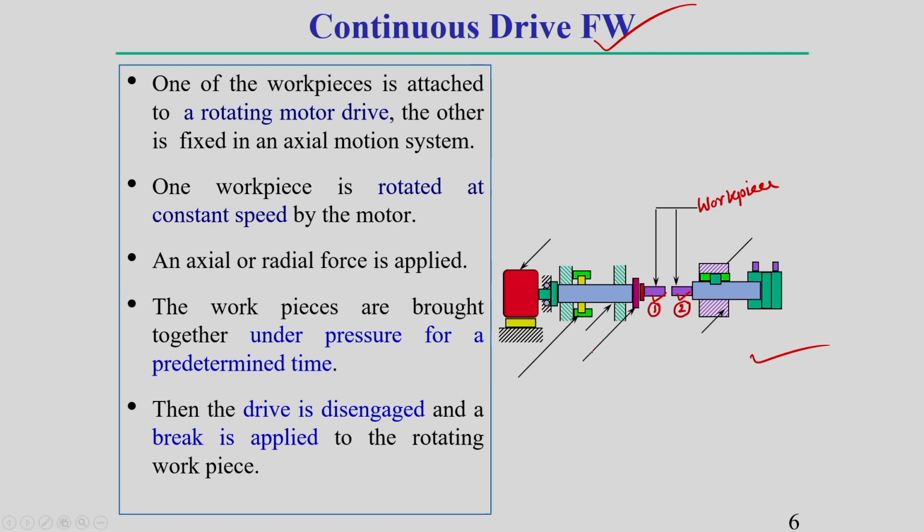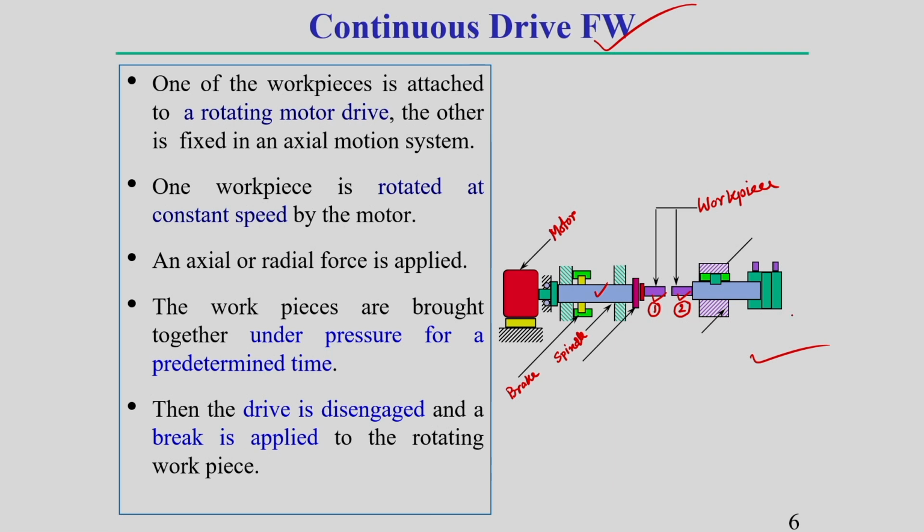This left side workpiece is connected with some motor. This is called the motor. Now, this motor is connected with a spindle. So, this is the spindle. And to stop the rotation of this spindle, some brake is used. That I am also writing here, it is called the brake. This you should keep in mind.